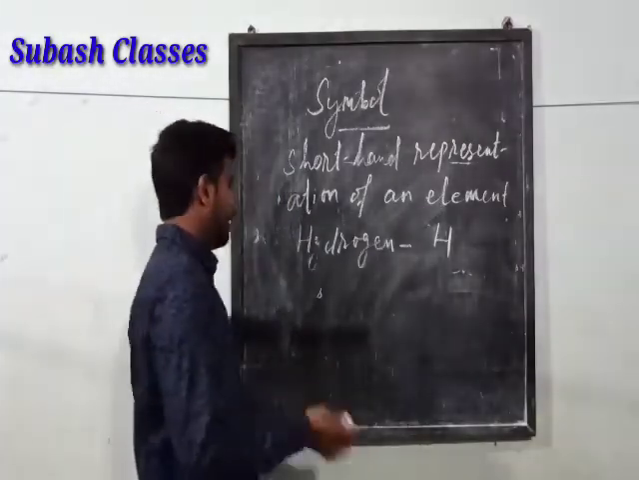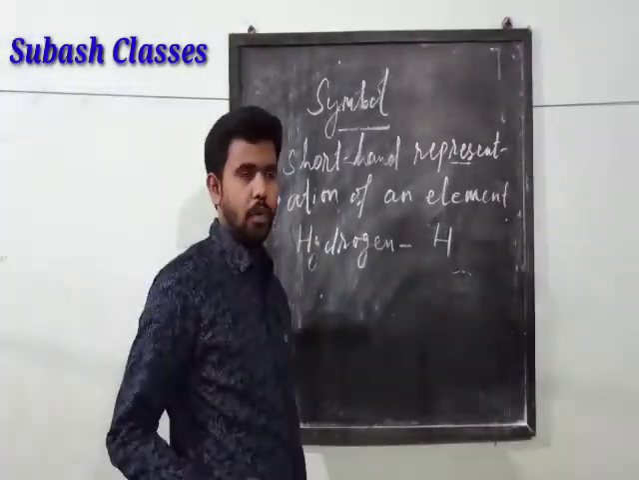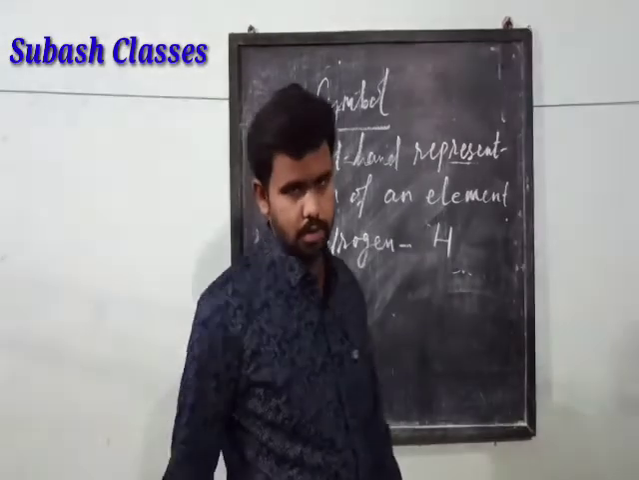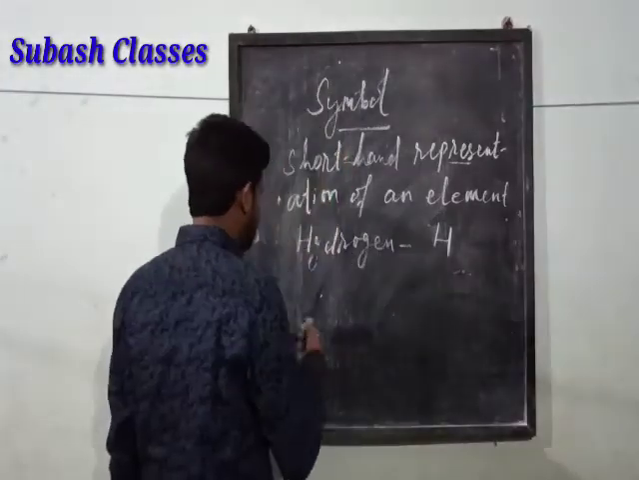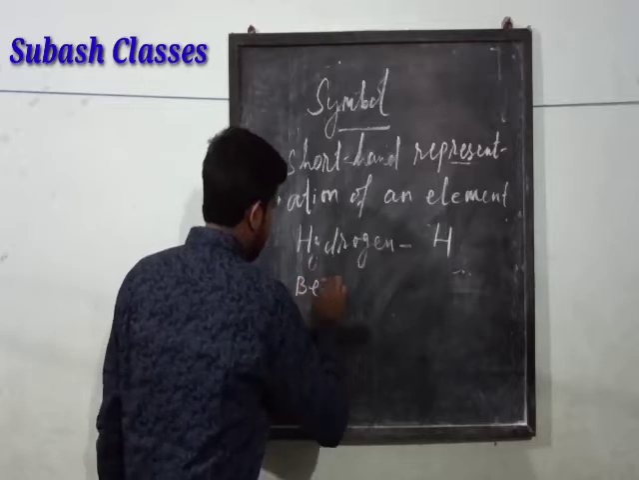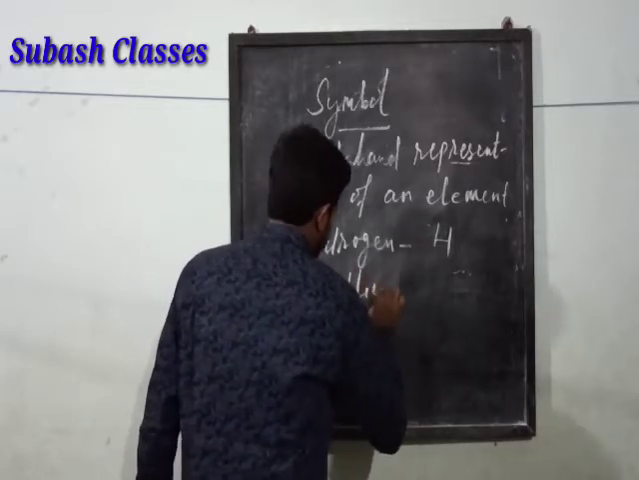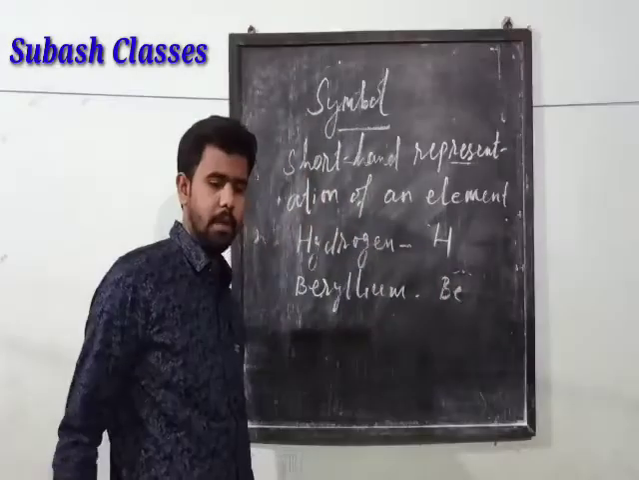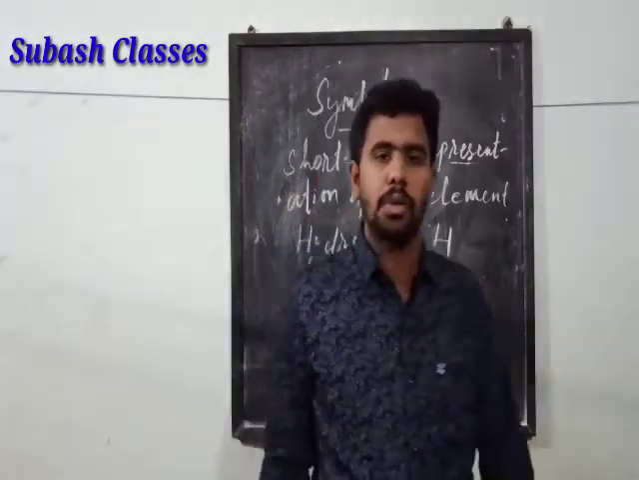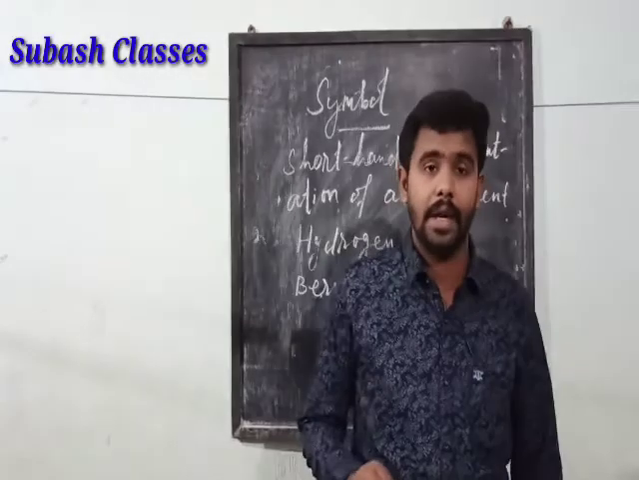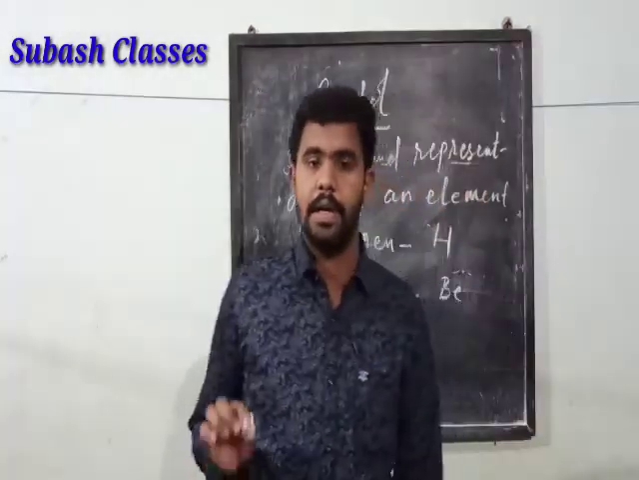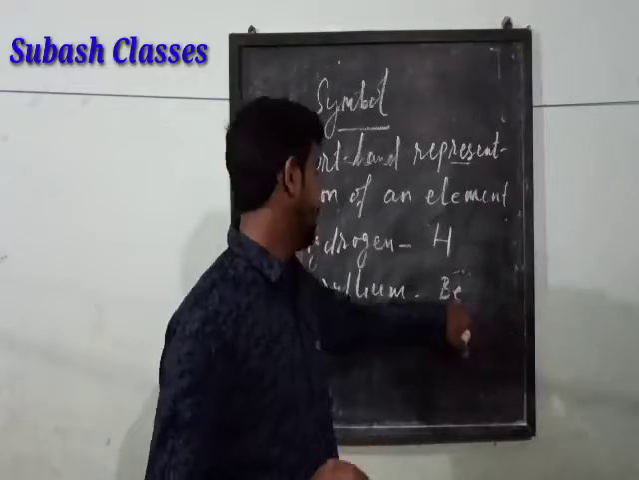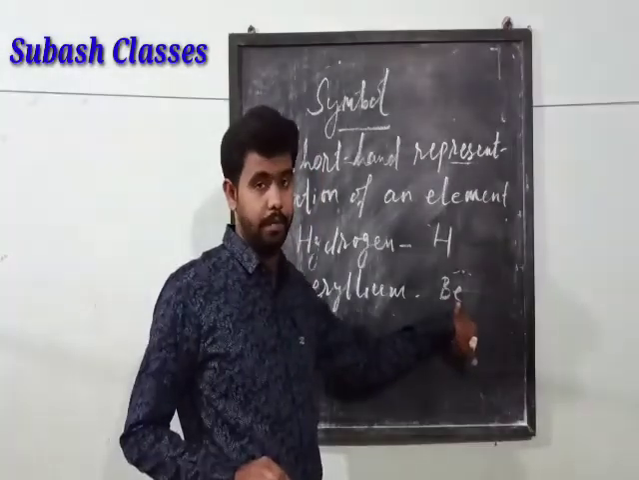Again, there are some other elements where we use the next letter also. For example, beryllium, which is capital B small e. Remember that any symbol starts with a capital letter, and if there is another letter added to it, it has to be written in small letter. You can see I have written the small alphabet there.